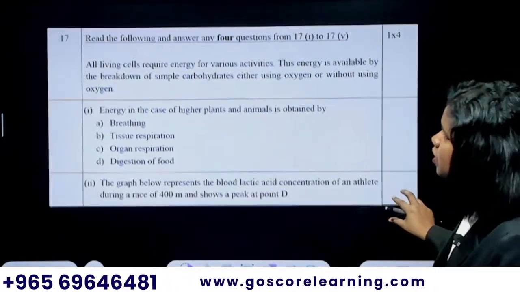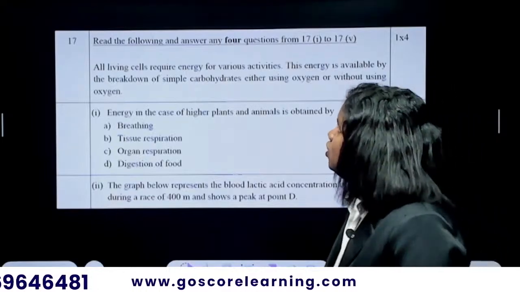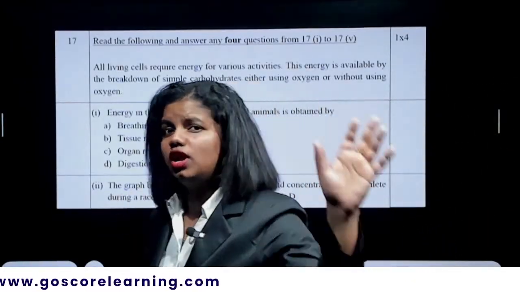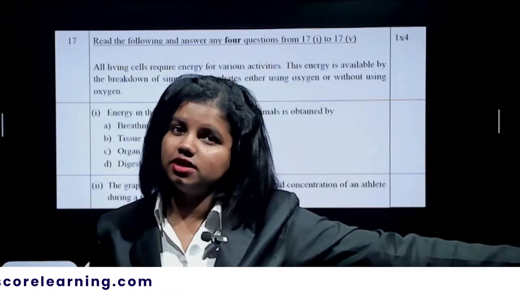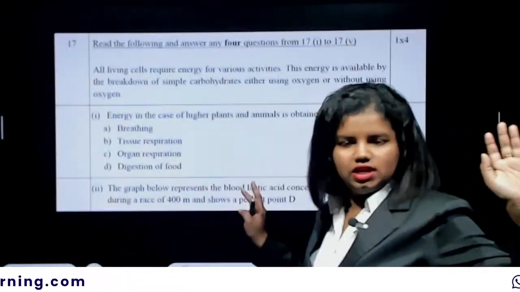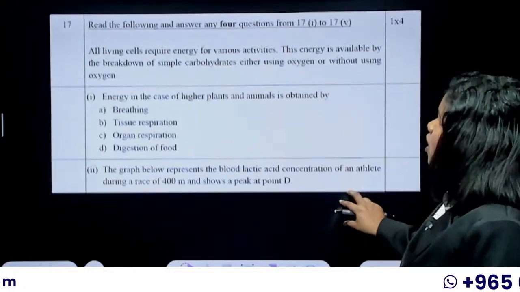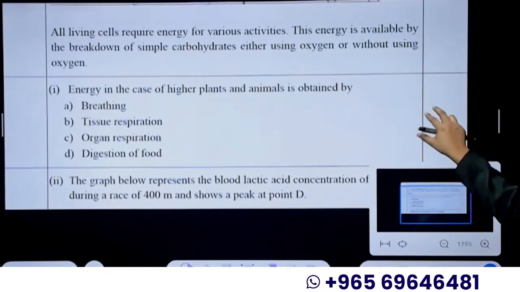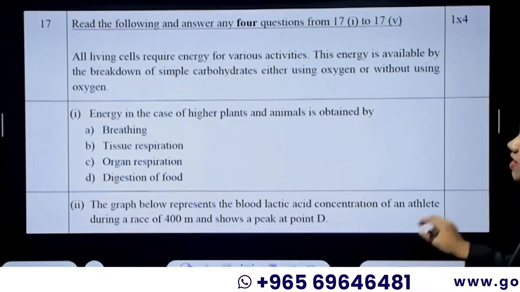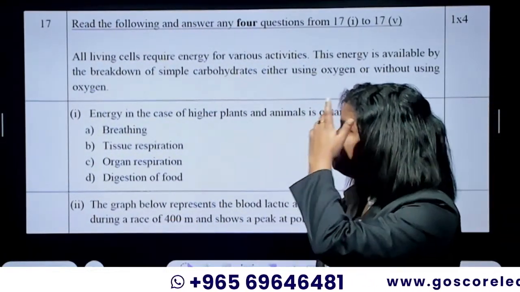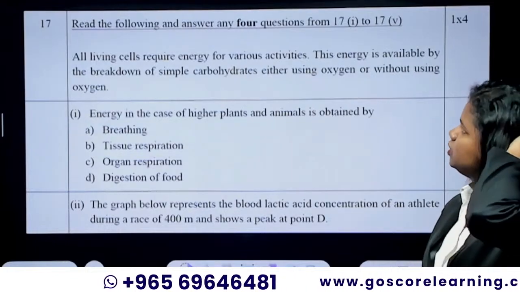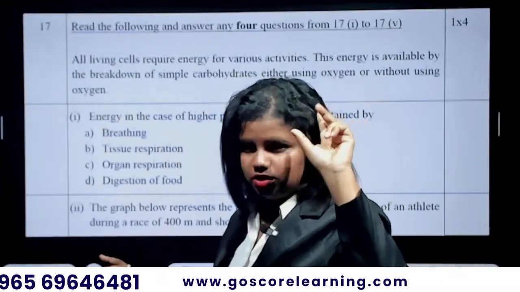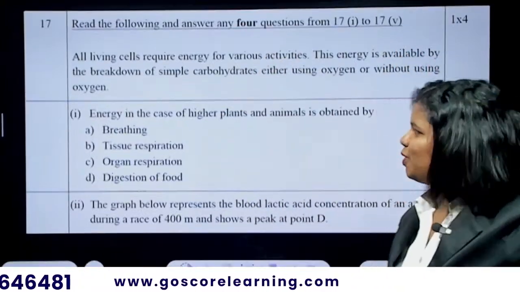Fine. Moving on. So read the following and answer any 4 questions. So this is a different question pattern. You don't have to take care of the pattern. Just leave the pattern behind. All we need is the question. Let's solve the questions. Okay. All living cells require energy for various activities. This energy is available by the breakdown of simple carbohydrates, either using oxygen or without using oxygen. So they're talking about the topic respiration from our chapter Life Processes.